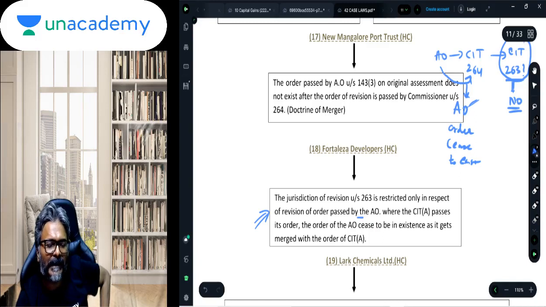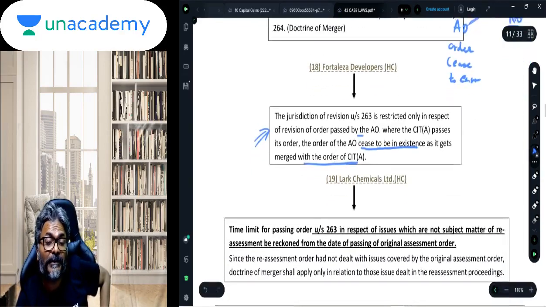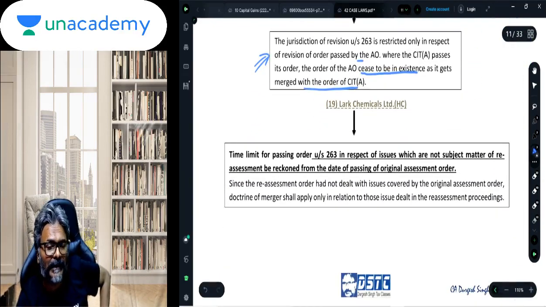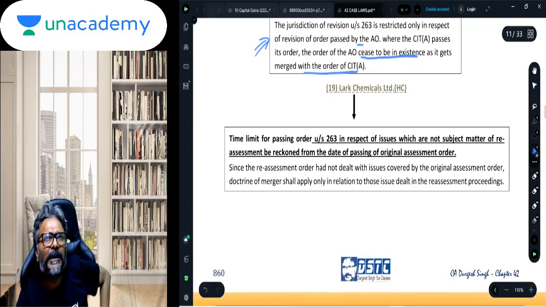Where the CIT appeal passes its order, the order of the AO ceases to be in existence as it gets merged with the order of the CIT appeal. Okay, so that is the doctrine of partial merger. Now the Lark Chemical case, this is an important one herein.